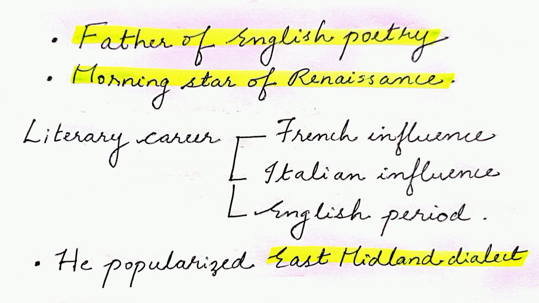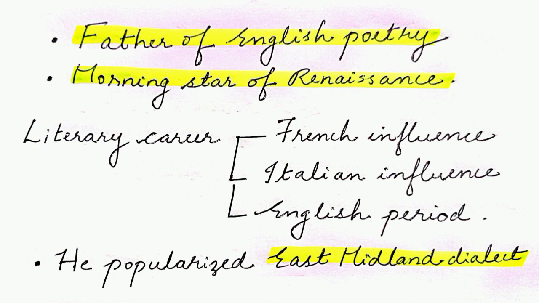And we can divide his literary career into three phases: the part where he had his French influence, then he had his Italian influence, and the period in which he wrote in Middle English. And he is the one who popularized East Midland dialect.